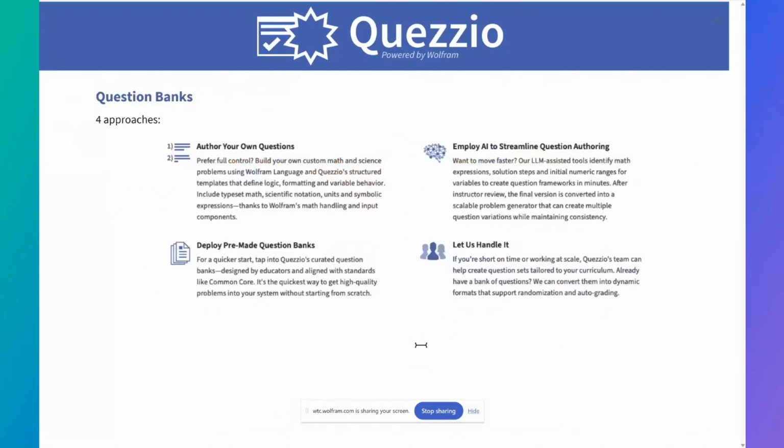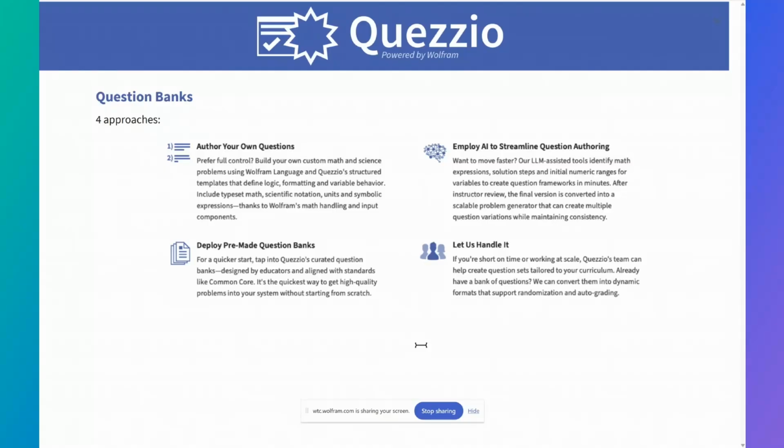Okay, so if we want to create good, high-quality assignments for students, we need to have good, high-quality questions. And there's 4 ways that we can assemble questions. These are to author your own questions, author your questions with assistance from AI, deploy pre-made question banks that we have made in Wolfram, or let us in the consulting team help out.